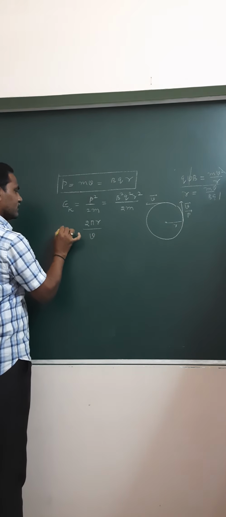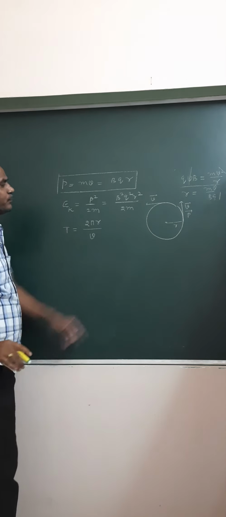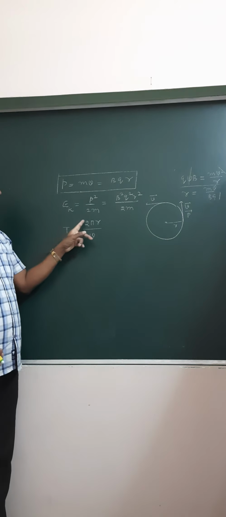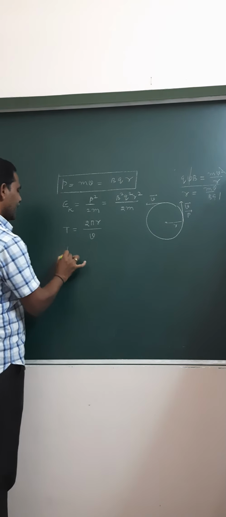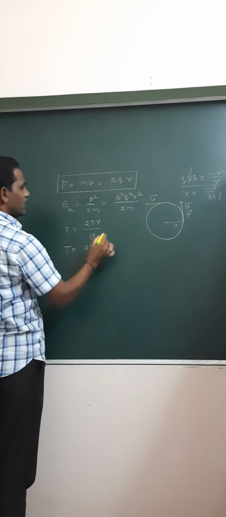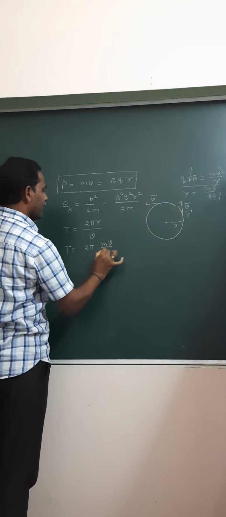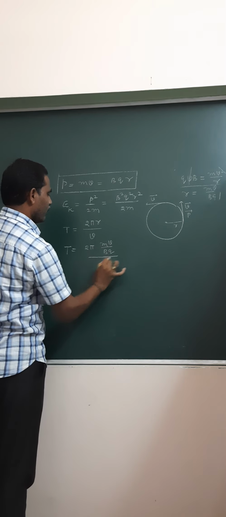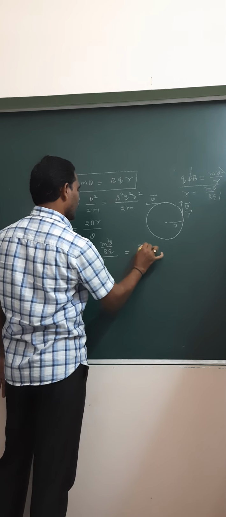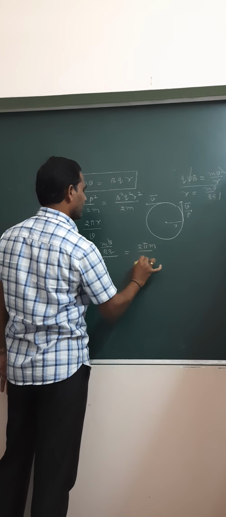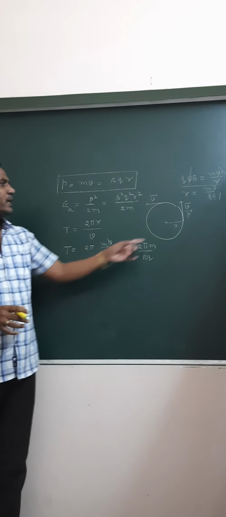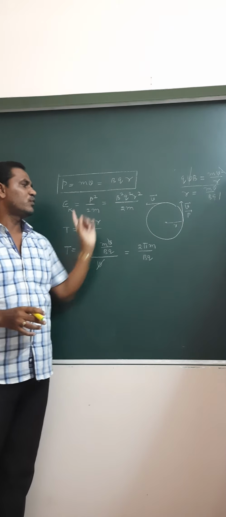Therefore, the time taken by the particle to complete one rotation, T, is equal to 2 pi r by v. R is equal to mv by Bq, so v cancels. Then you will get 2 pi m by Bq. This is the time period of the charged particle when it is moving in the circular path in the uniform magnetic field.